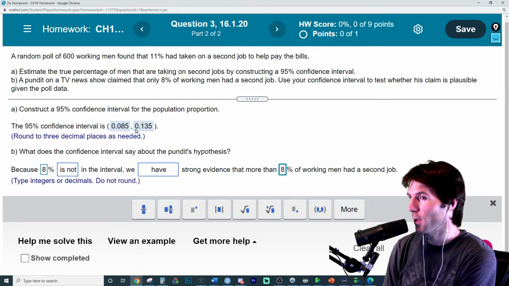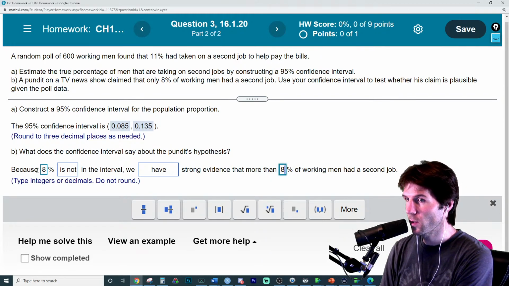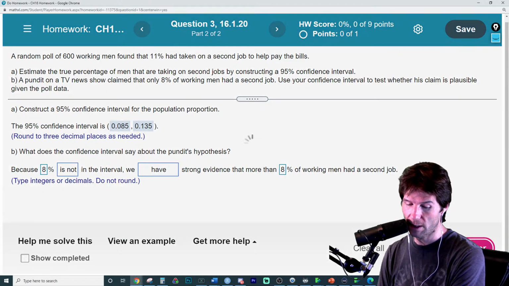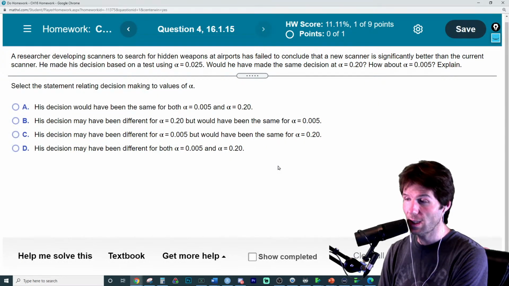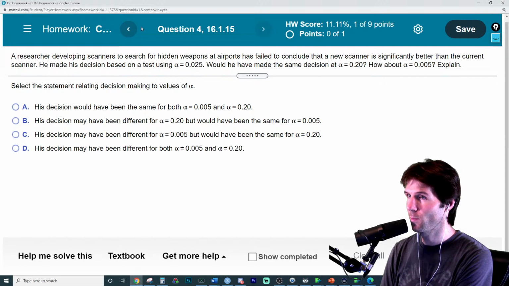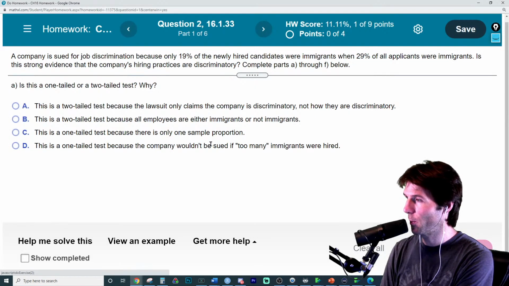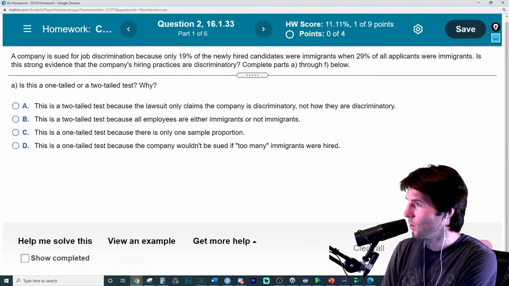A hypothesized value can be anything, but you'll see right here the value of 8% is not in the interval. So we have evidence that more than 8% have a second job, because the interval is above it. We can reject that value of 8%. We'll be coming back here in a moment. I think we're about to do the 320 question, doing some equations right here. I think that was next.